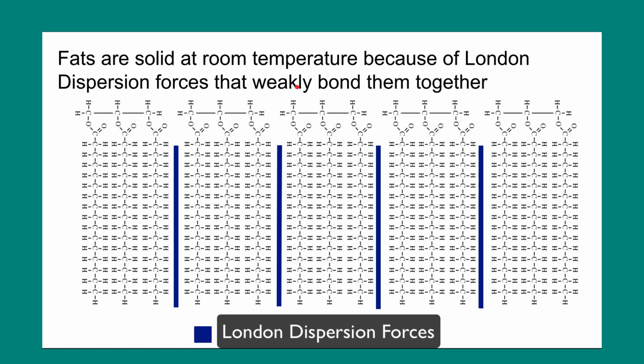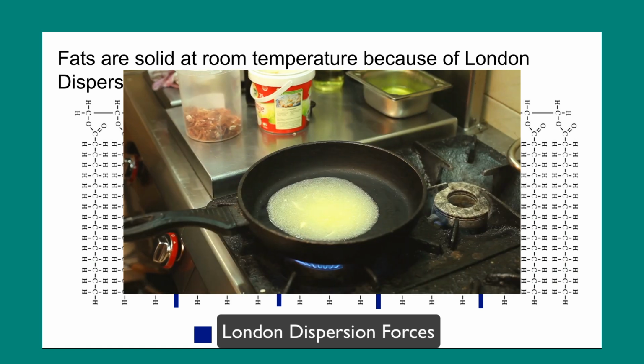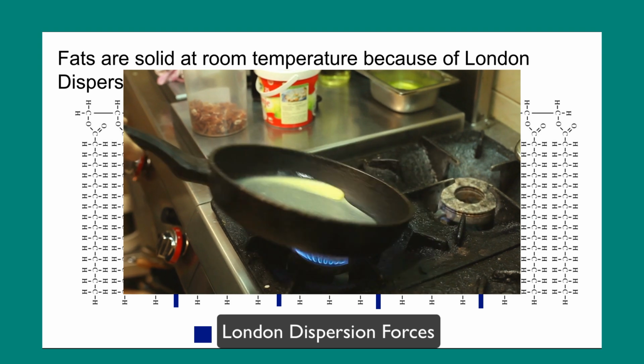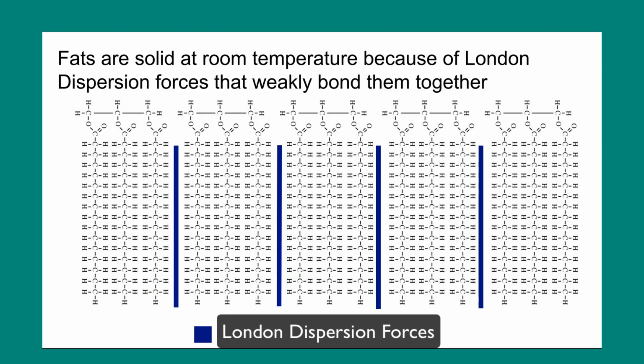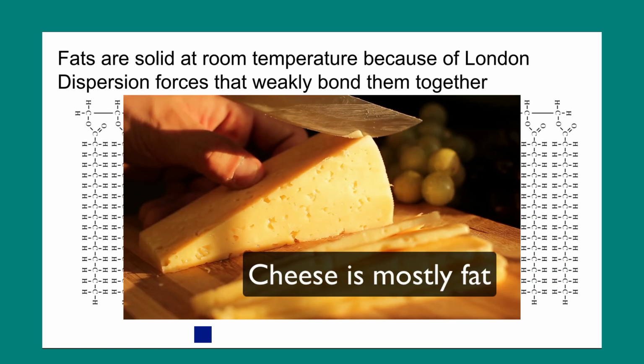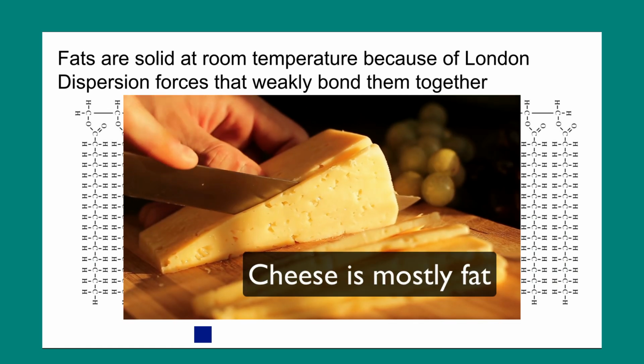And what's important to emphasize is the room temperature part of that. You know that if you throw butter onto a frying pan, it'll melt. But fat molecules, because they have straight chains, which results from the fact that the fatty acids are saturated, can actually line up close to one another, and very weak bonds can form between these adjacent fat molecules, and that's enough to solidify fats when they're at room temperature.